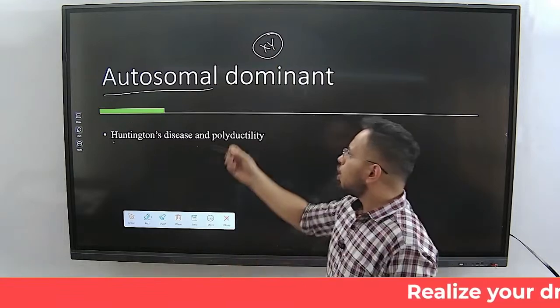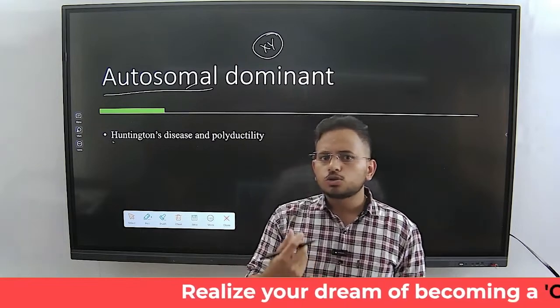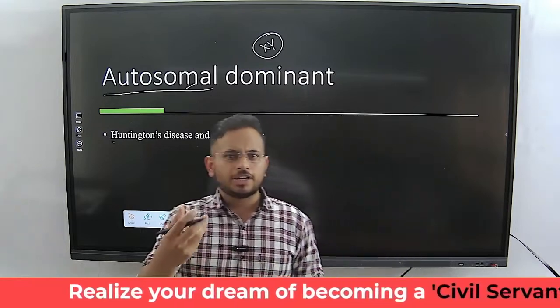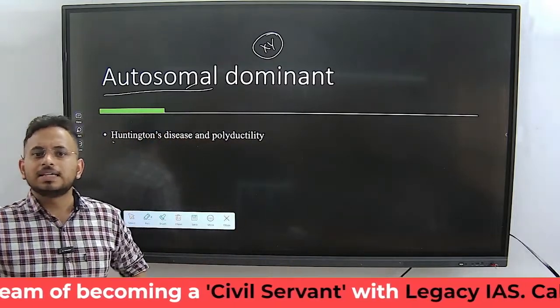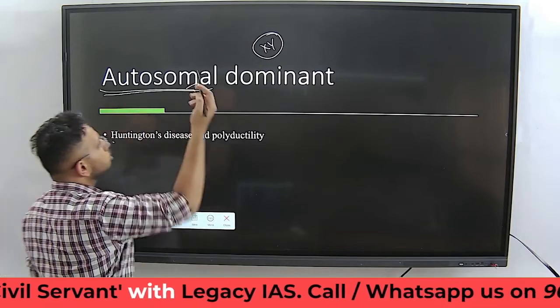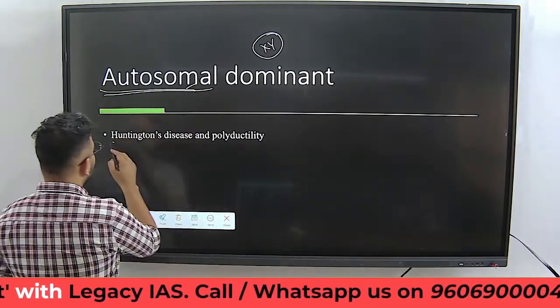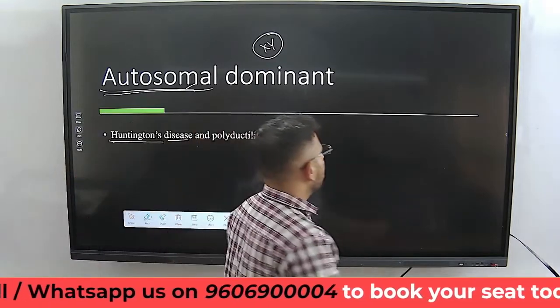But the autosomes are the ones which determine your eye color. Autosomes are the chromosomes which determine your hair texture. Autosomes are the chromosomes which decide how tall you grow. So such chromosomes are called autosomal chromosomes. And examples of the autosomal dominant disorders are Huntington disease and polydactyly. Clear?